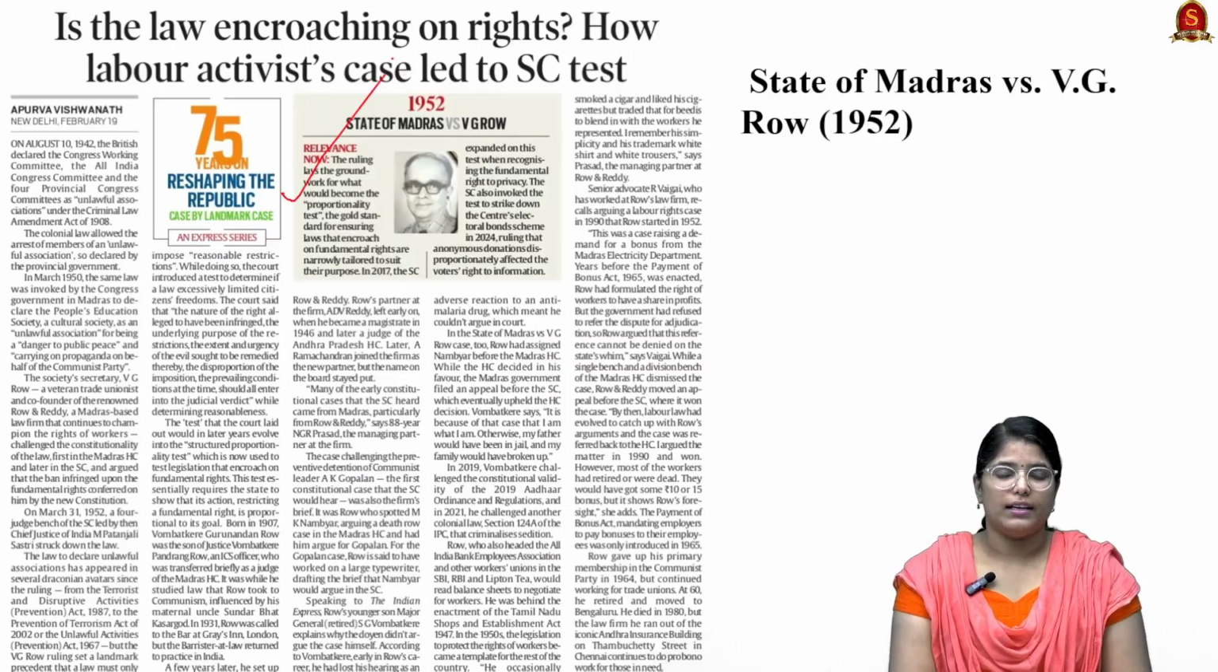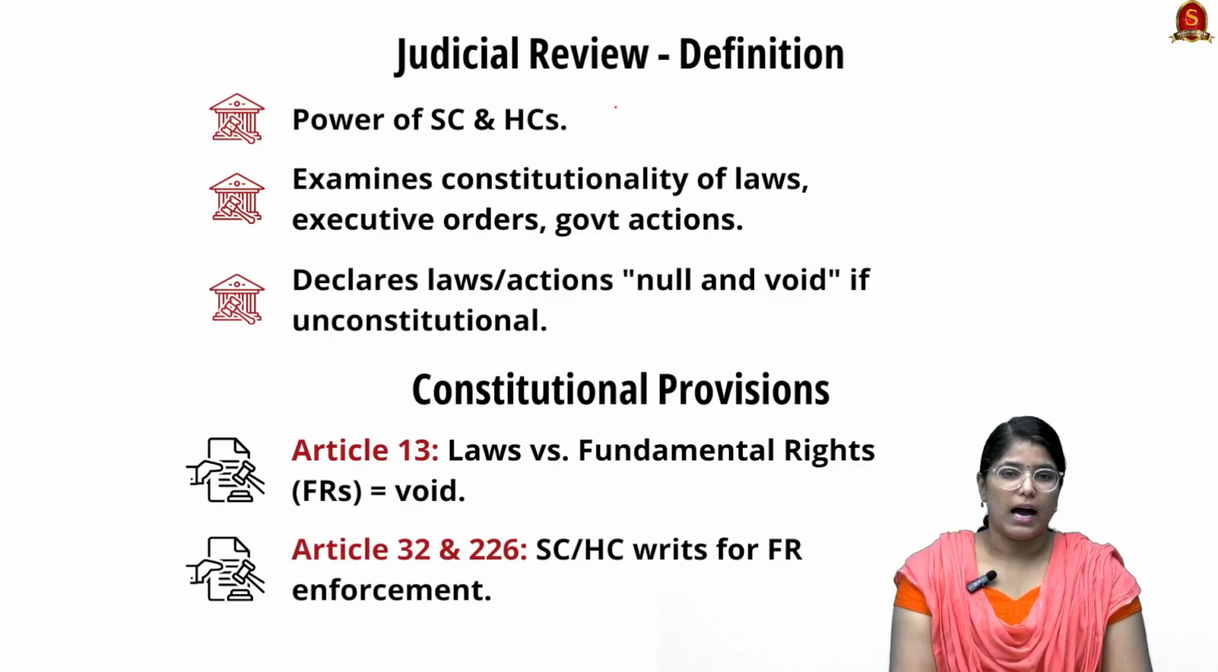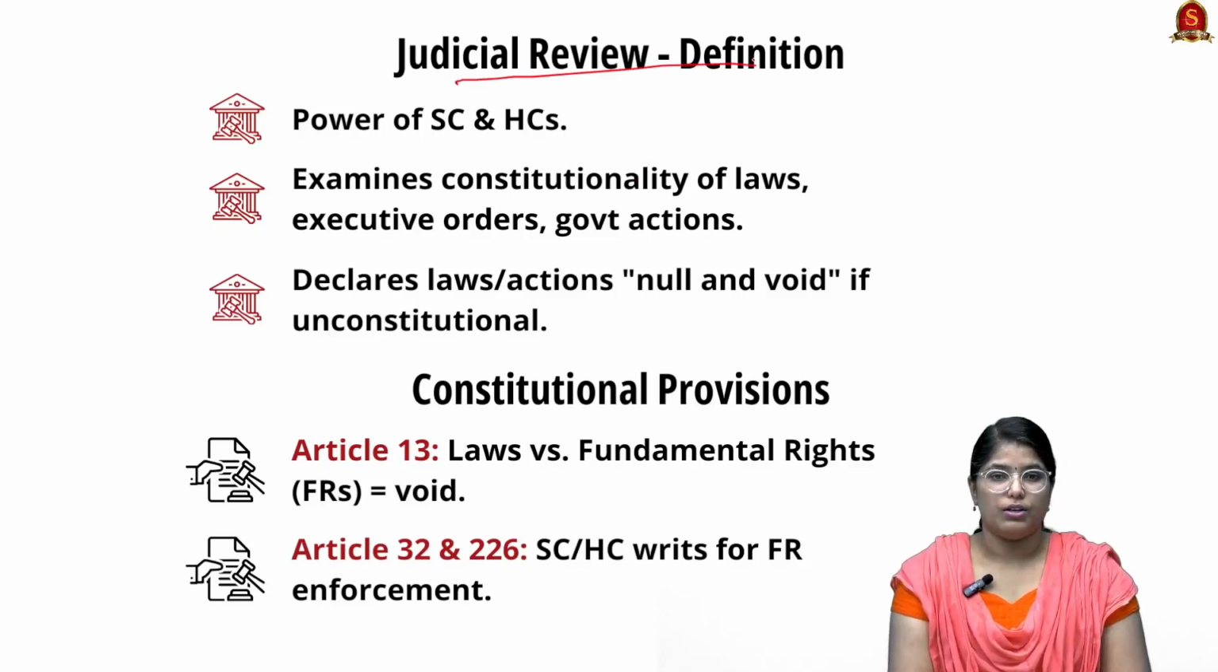Now look at this article. This article talks about a particular case from 1952. Here you can see the State of Madras versus V.G. Row. This particular case led to the evolution of a particular principle called proportionality. We shall see about this case as well as the meaning of that particular value in this news article discussion. So let's start with what is the meaning of judicial review.